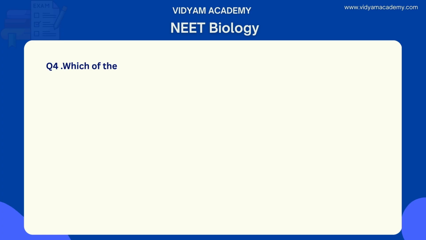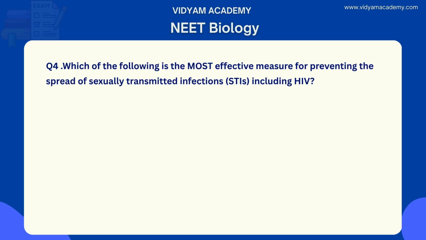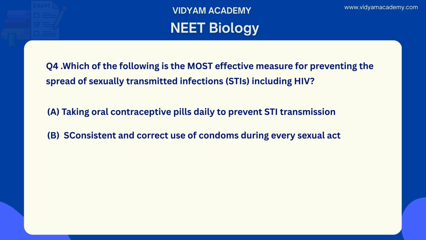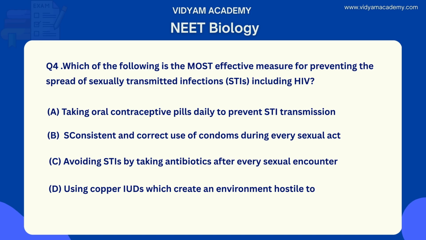Next, move to question number 4. Which of the following is the most effective measure of preventing the spread of sexually transmitted infections including HIV? Option A, taking oral contraceptive pills daily to prevent STI transmission. Option B, consistent and correct use of condoms during every sexual act. Option C, avoiding STIs by taking antibiotics after every sexual encounter. Option D, using copper IUDs which create an environment hostile to STI pathogens.